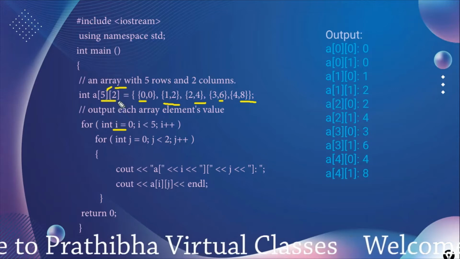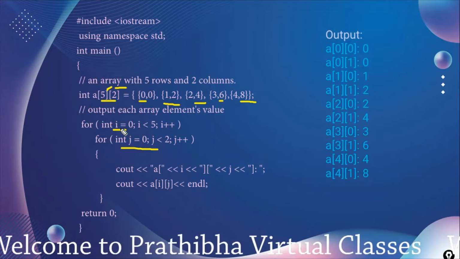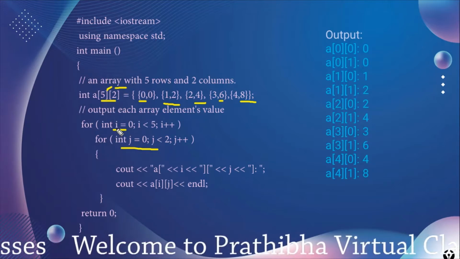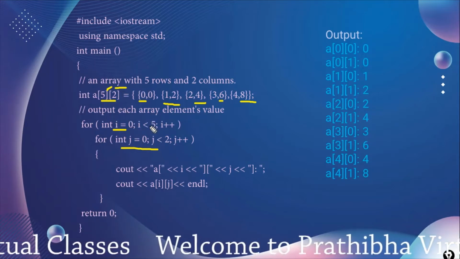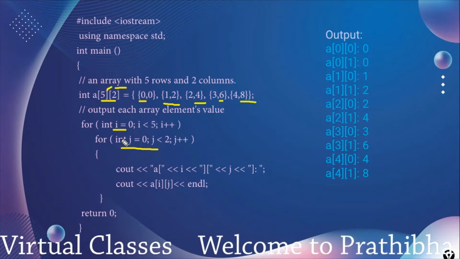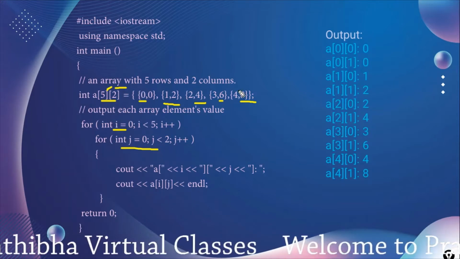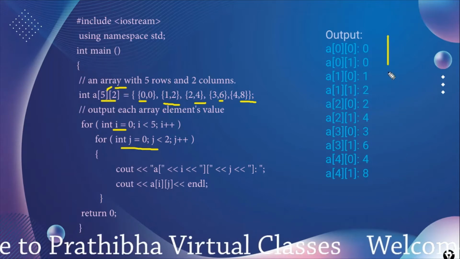Here we have 2 indexes, so we have to use 2 for loops. i is the loop variable and indicates the number of rows, that is 5, so 0 to less than 5, up to 4, and j indicates the column, 0 to 2. It displays what we assigned to these rows and columns, and the values are displayed like this.